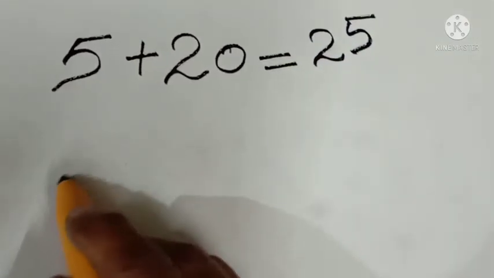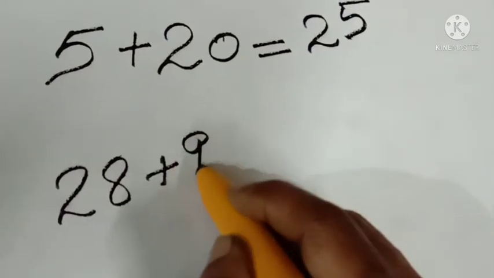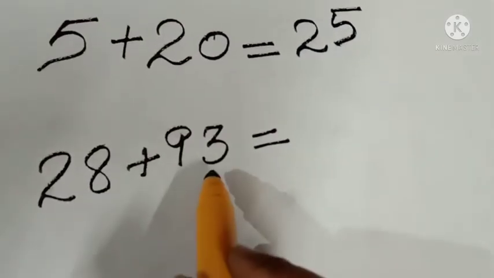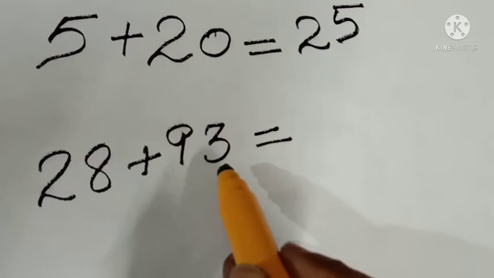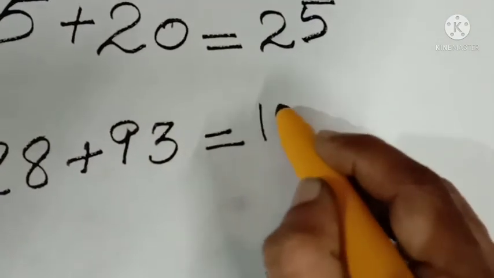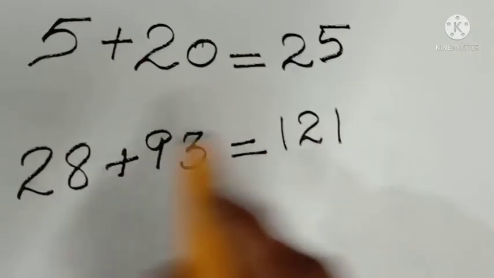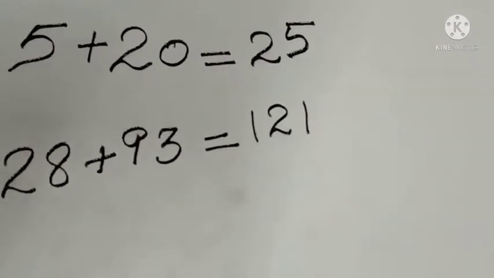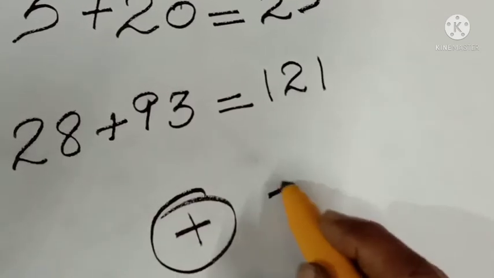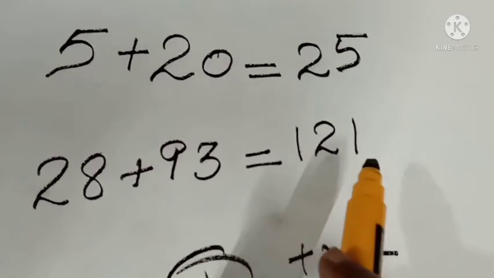Okay, likewise, 28 plus 93. See, two positive numbers, right? I didn't write any negative here. So what will be the answer? Yes, 121. The answer is also positive. So no need to write the positive symbol. Don't forget, if I write like this, this is the positive symbol. Here no need to write that symbol, it's already positive.